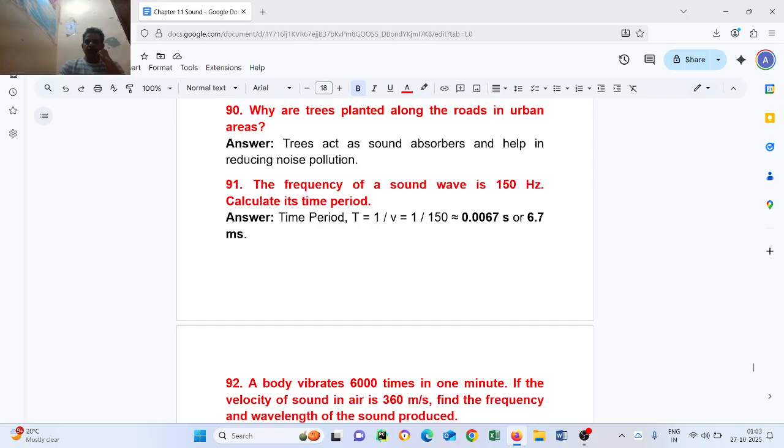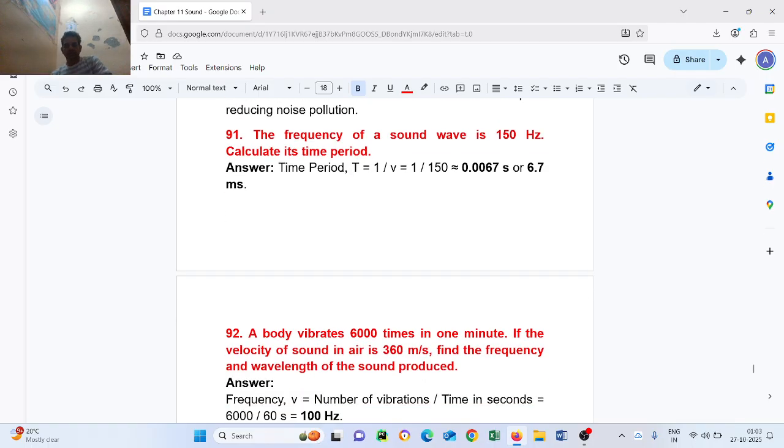Question number 91. The frequency of a sound wave is 150 Hz. Calculate its time period. Time period T equals 1 upon frequency, which is 1 upon 150, equal to 0.0067 seconds.